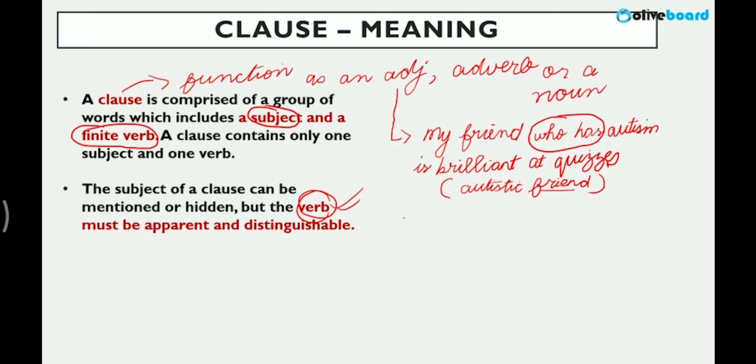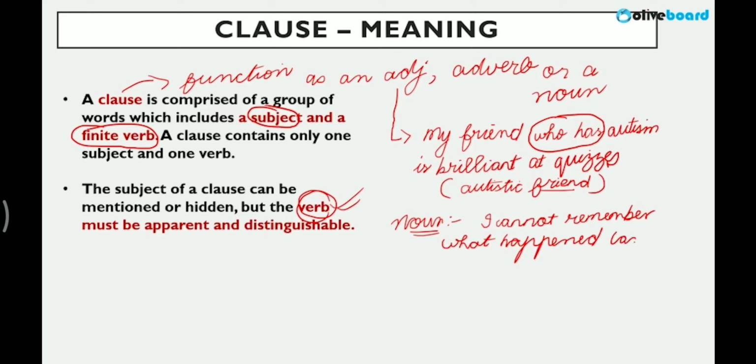Okay. Next, how will it function as a noun? See this example, a clause as a noun. I cannot remember what happened last night. Now, "what happened": this is subject and verb.